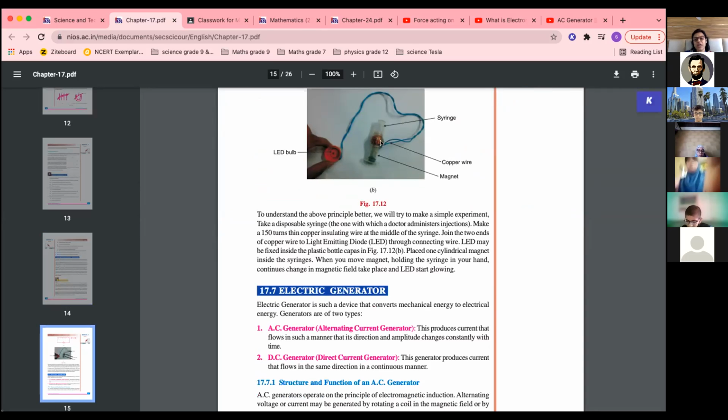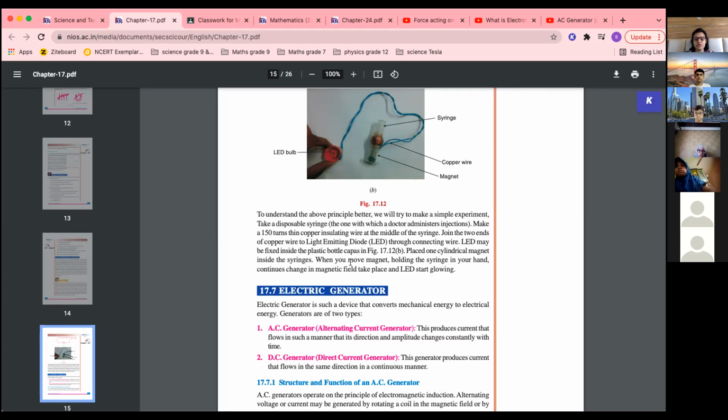So when the magnet moves inside the coil, instead of a galvanometer we use an LED, because if the LED glows you will understand there is current in the coil. When you start moving this magnet inside the syringe, you will see the LED glowing. So this shows that there is current in the coil and there is no battery, only the magnet movement produces current. This is a small activity to show electromagnetic induction.